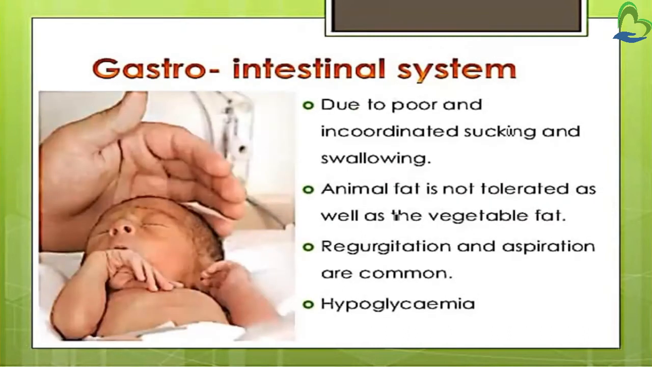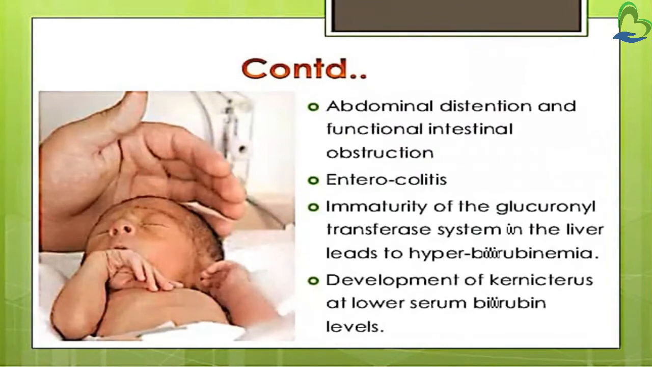Then gastrointestinal system. There is a poor and uncoordinated sucking and swallowing reflex. We have seen that there is poor muscle tone, and the sucking and swallowing reflexes are poor. Animal fat is not tolerated as well as vegetable fat. So these preterm babies can't digest animal fat as well as vegetable fat. Then regurgitation and aspiration are common. Then hypoglycemia, abdominal distension and functional intestinal obstruction. Then enterocolitis, which is inflammation of both the small intestine and the colon.